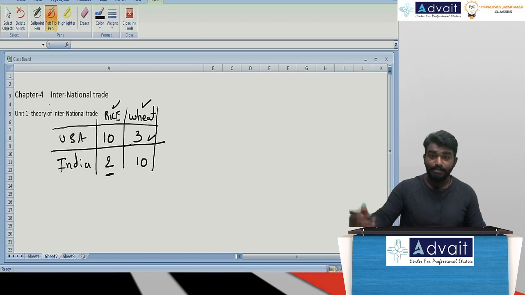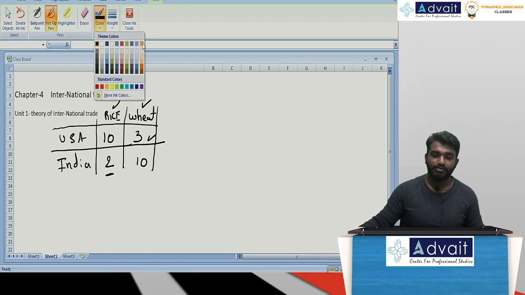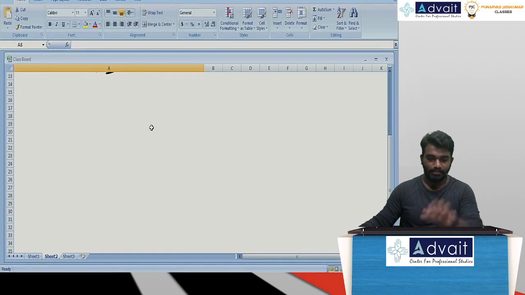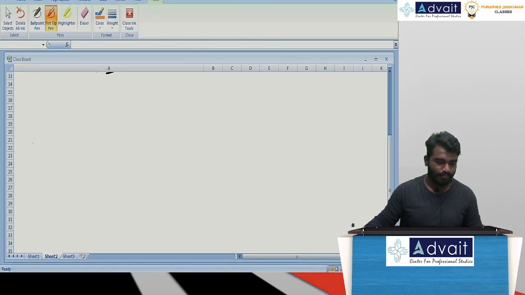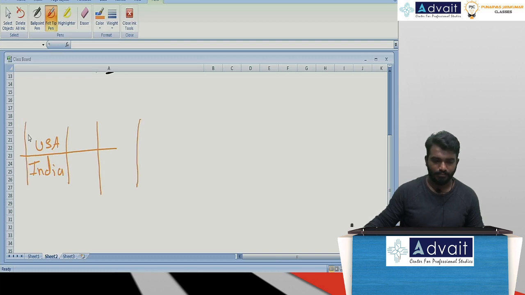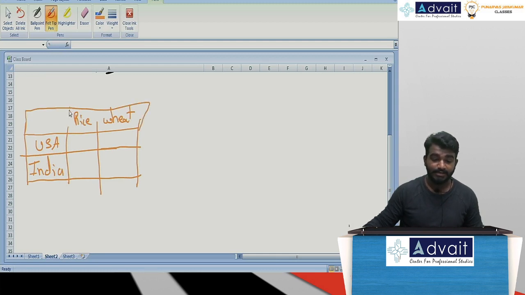Now, there might be a situation wherein a single nation can be efficient in production of both commodities. Now, have a look here. Let me continue the same example with USA and India, production of rice and production of wheat. Now, assuming we are calculating in terms of labor hours.